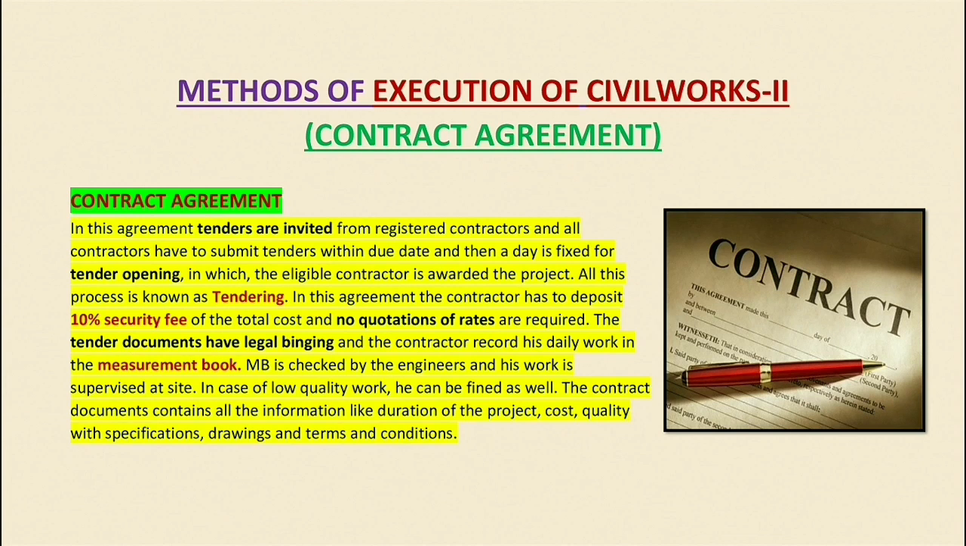In this video we'll talk about methods of execution of civil works, and this is part 2. In part 1 we studied the piecework agreement: if we want to execute our civil work via a third party or contractor, we have to make one of two types of agreement. One is called the piecework agreement, in which no time limit is set and no security is taken from the contractor, so it is for small types of works. The second is the contract agreement, which is a complete agreement with the contractor, and this is done for major types of works. So we'll study that in detail.